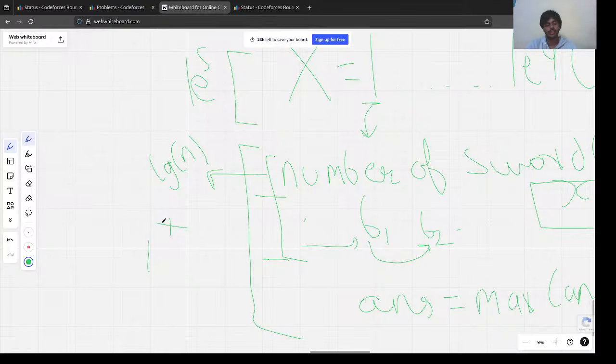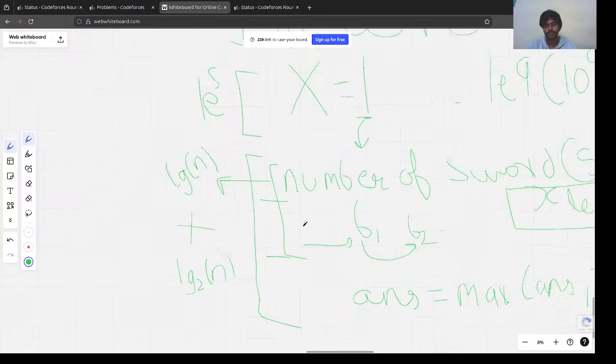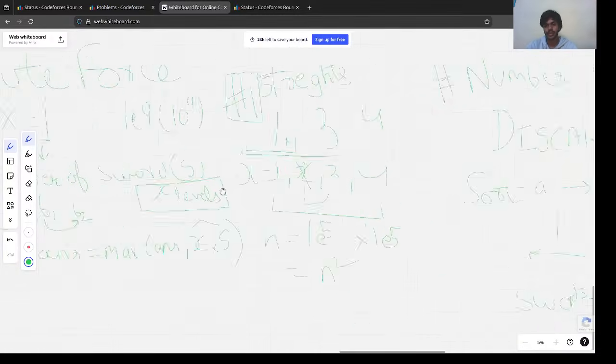So again, we applied binary search here. This is actually a plus, right? We are adding it. These two don't need to be multiplied. So we basically added log 2n here again. You guys are aware of binary search, right?